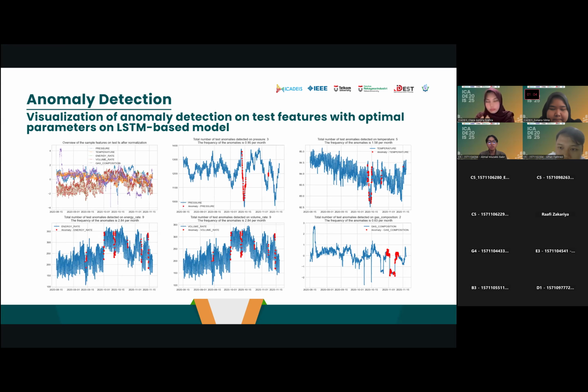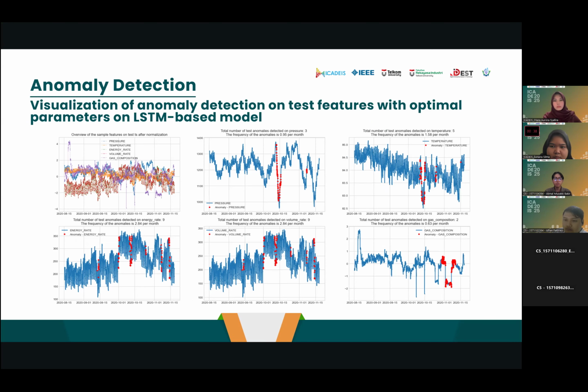As illustrated in the figure, the red dots represent points identified as anomalous. Specifically, pressure exhibits 3 anomalies with an average frequency of 0.95 per month. Temperature registers 5 anomalies with a frequency of 1.58 per month. Energy rate and volume rate each show 9 anomalies with a frequency of 2.84 per month. Gas composition, which is relatively stable, identifies 2 anomalies with a frequency of 0.93 per month.